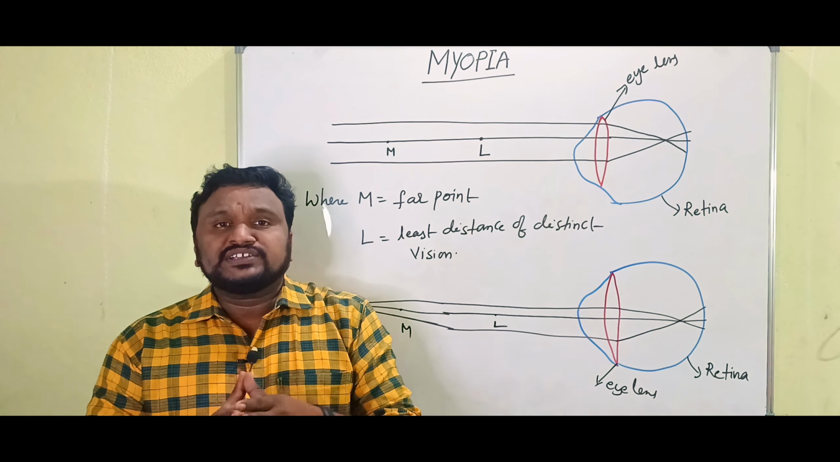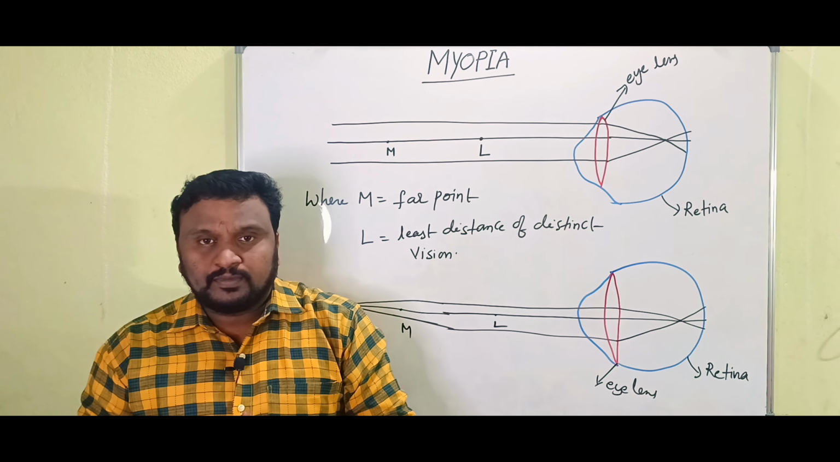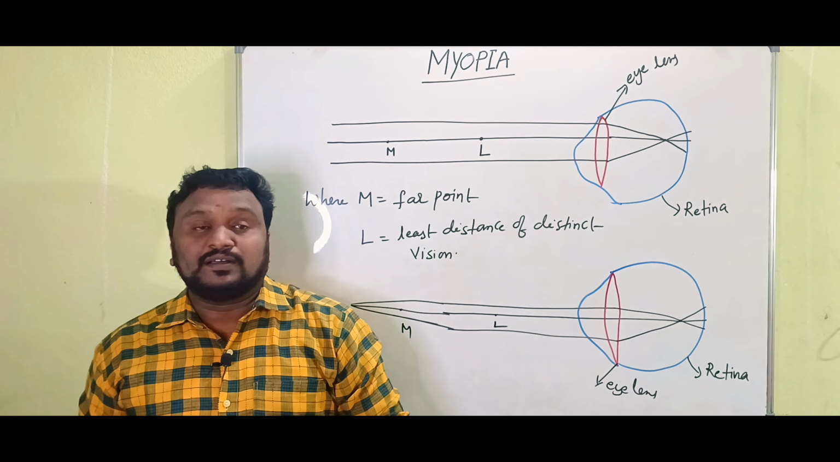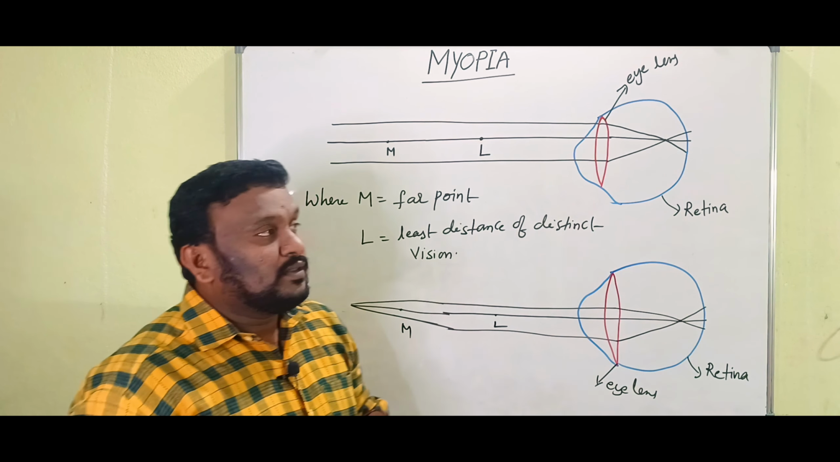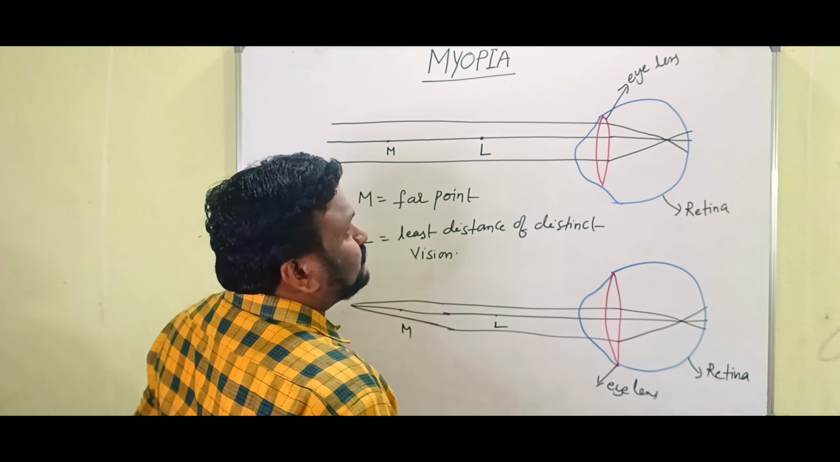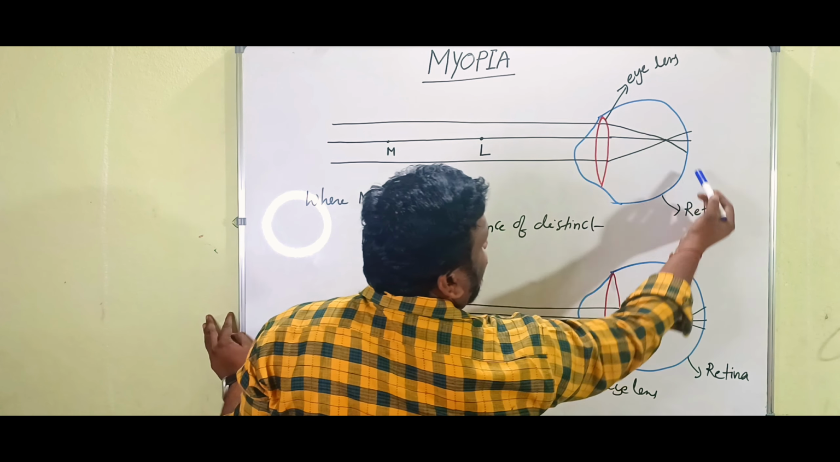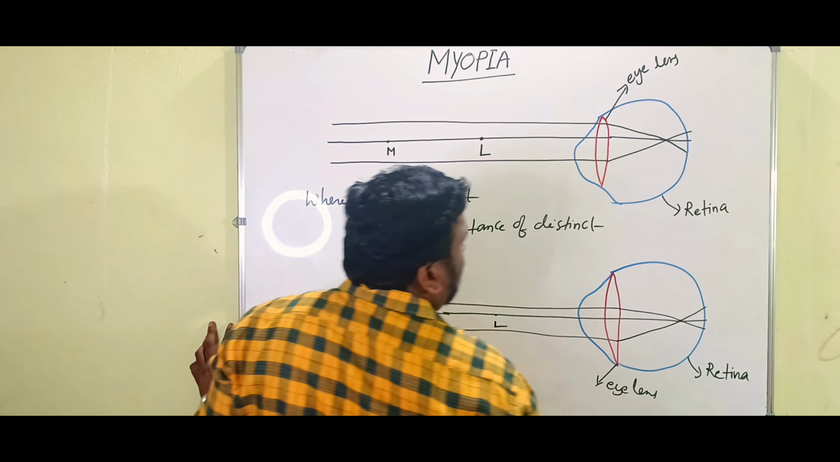Children, in case of the myopia defect, the eye lens forms the image in front of the retina as shown in the figure. Look at the first diagram here. This red color you are seeing is the eye lens, and this is the retina. Clear?